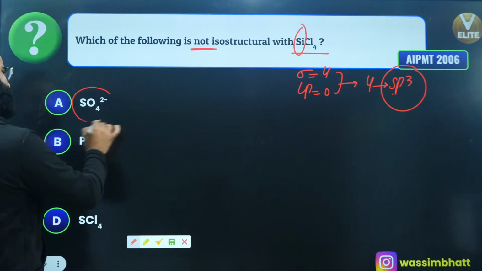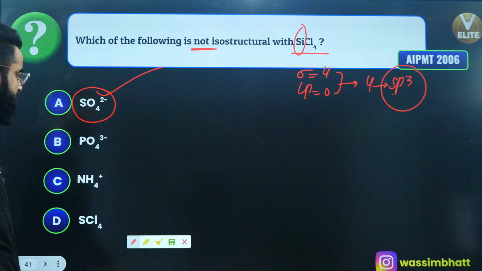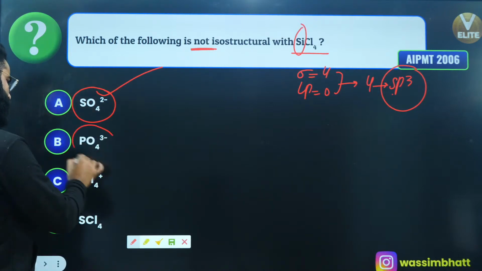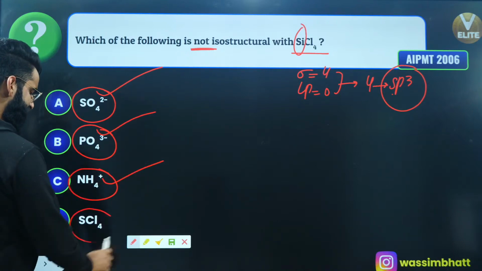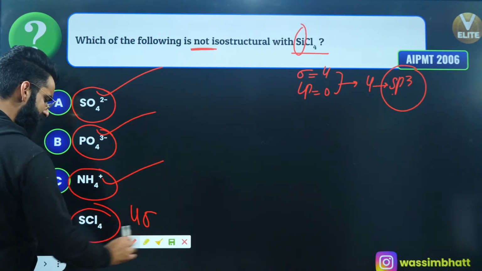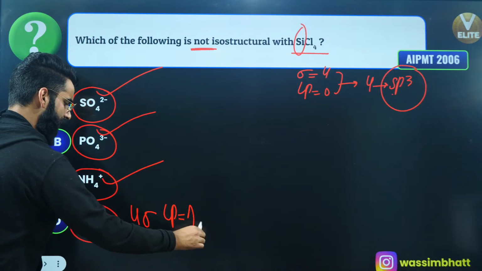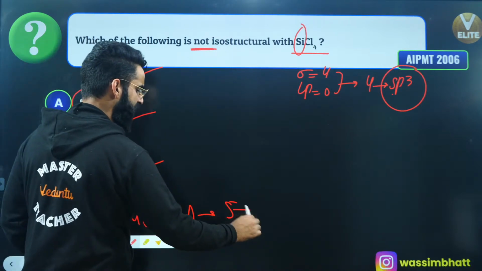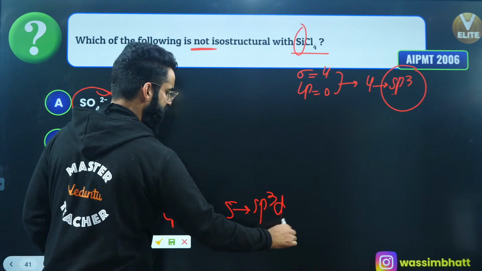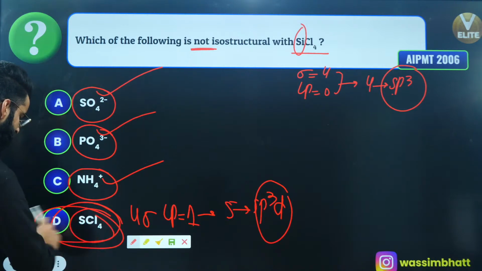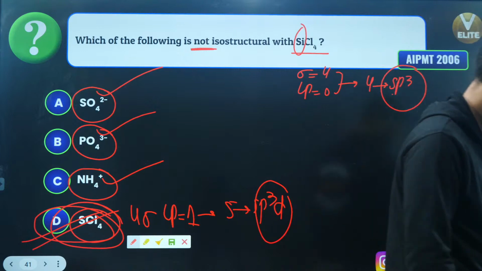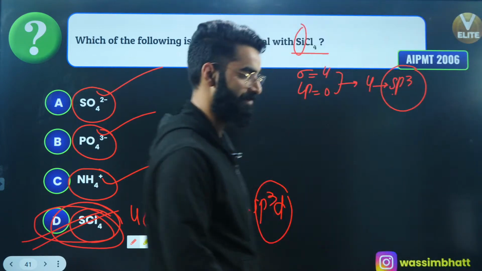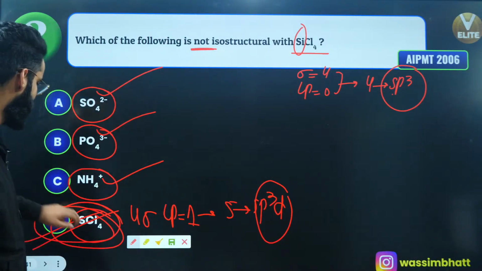Well, SO4 dinegative has sp3 hybridization when you check it out. PO4 trinegative will have it, NH4 positive absolutely will have it. SCl4 negative: there are 4 sigma bonds and there is 1 lone pair on sulfur when you check it out. So 4 plus 1, 5. Steric number is 5. When the steric number is 5, the hybridization is sp3d. So my correct answer is going to be option D. Option D is the answer. Already the majority of the students have written option D as the answer. Wonderful. That means you have got all the concepts perfectly done.